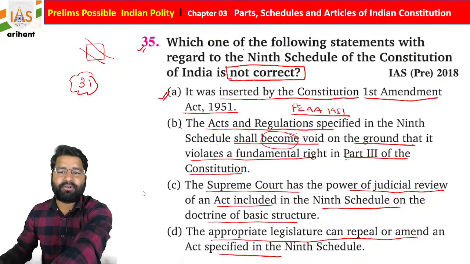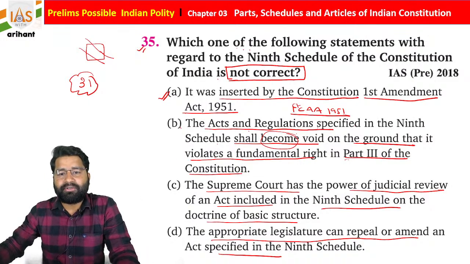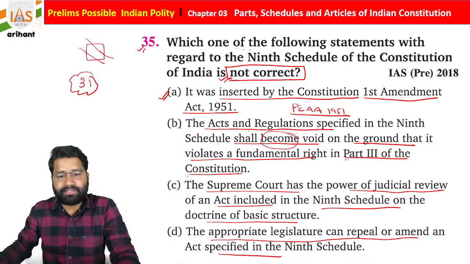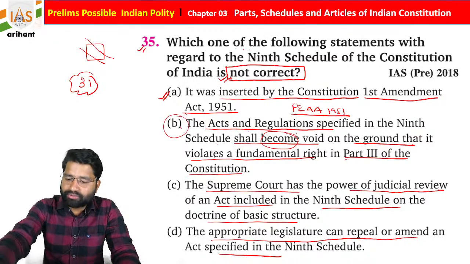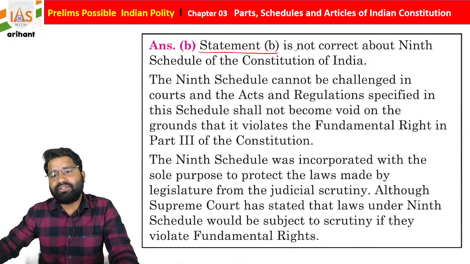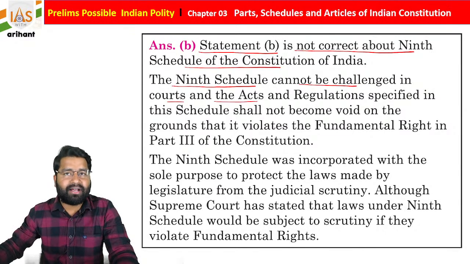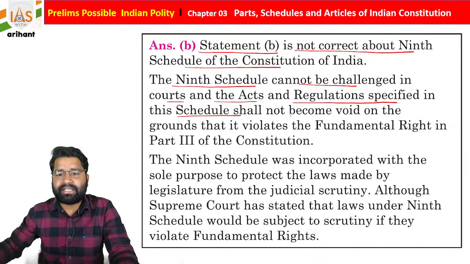As you know, these types of questions have a little trick. So if you talk about the not correct one, it is basically option B. I am just going to give you the explanation here. Statement B is not correct about the 9th schedule of the Constitution. The 9th schedule cannot be challenged in court, and the acts and regulations specified in this schedule shall not become void on the ground that they violate the fundamental right in Part 3 of the Indian Constitution.